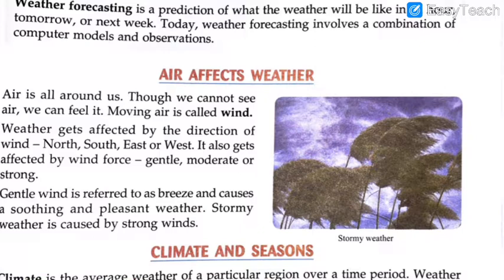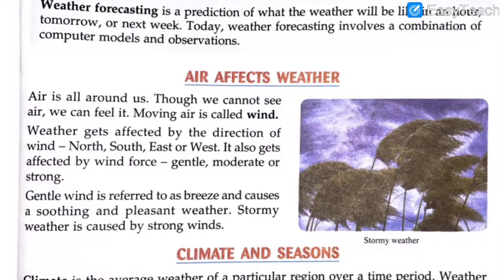Now let us see the last concept for today, how air affects the weather. We saw how water affects the weather. Now let's see how air affects the weather. Air is all around us, this is what we know. Though we cannot see air, we can feel it. It's cold air, it's hot air, it's very breezy, it's windy. We can feel the air in different ways, right?